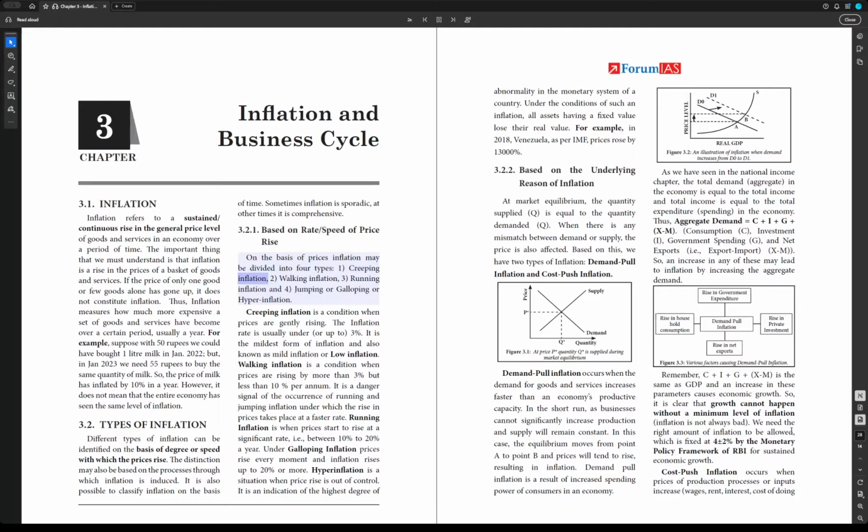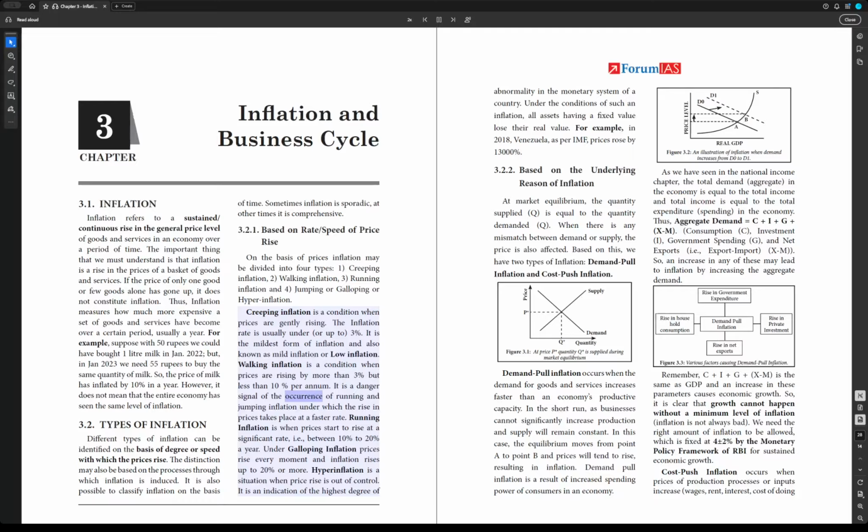1. Creeping inflation. 2. Walking inflation. 3. Running inflation. And 4. Jumping or galloping or hyperinflation. Creeping inflation is a condition when prices are gently rising. The inflation rate is usually under or up to 3%. It is the mildest form of inflation and is also known as mild inflation or low inflation. Walking inflation is a condition when prices are rising by more than 3%, but less than 10% per annum.